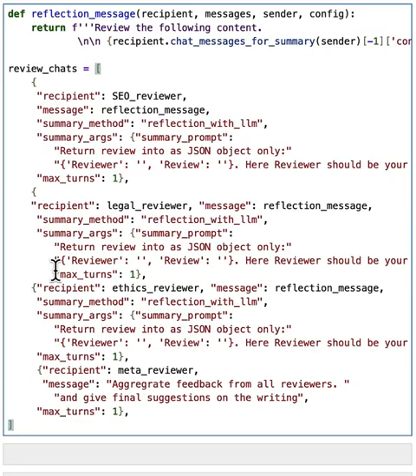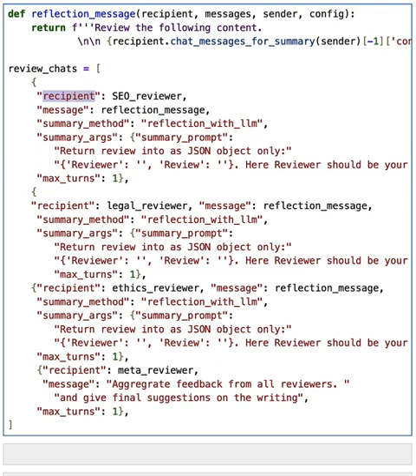Here we are effectively having a list of 4 chats. Each one of them involves a particular reviewer as a recipient. Later, we will register this chat list to the critic agent. So the critic agent will be used as a sender by default, and we don't need to further specify the sender here.